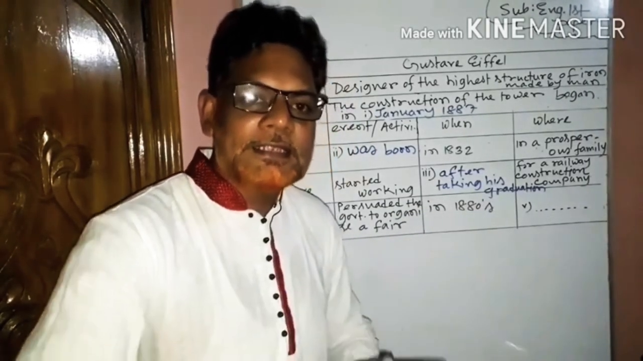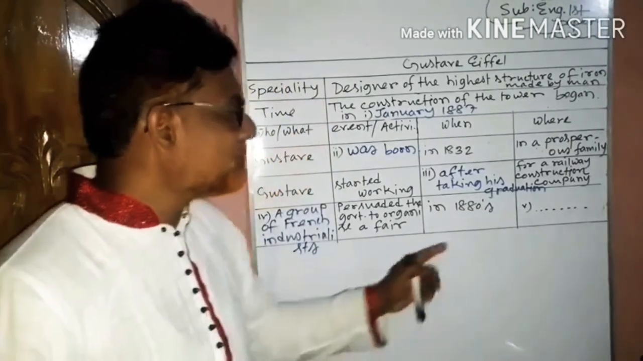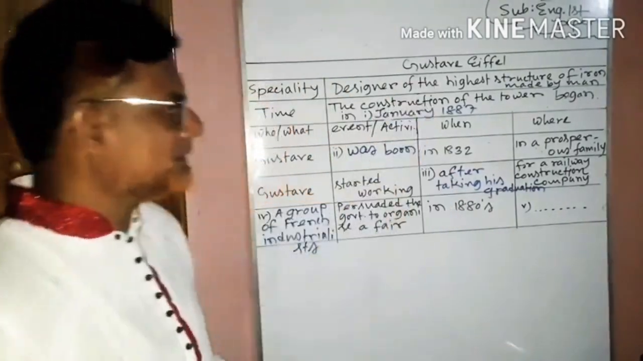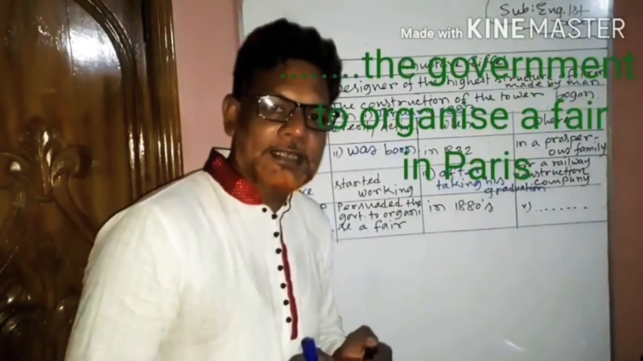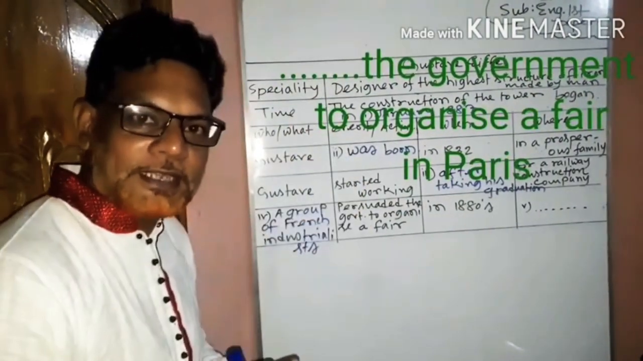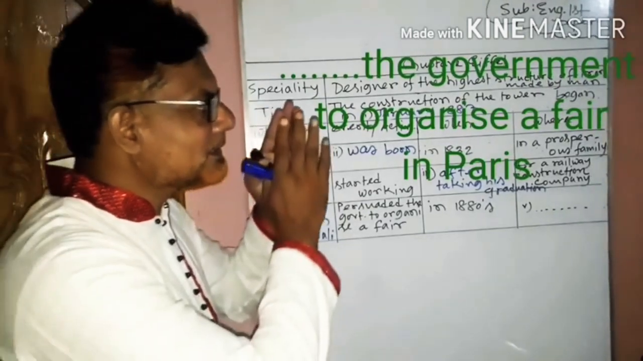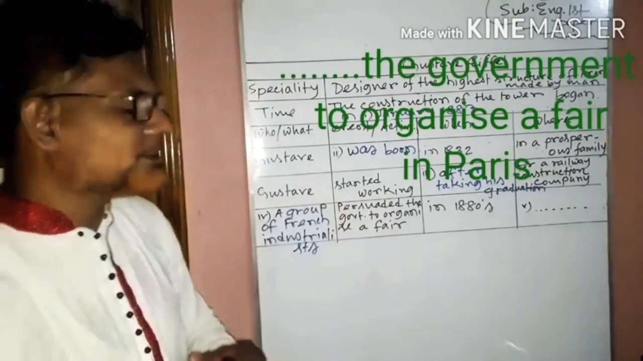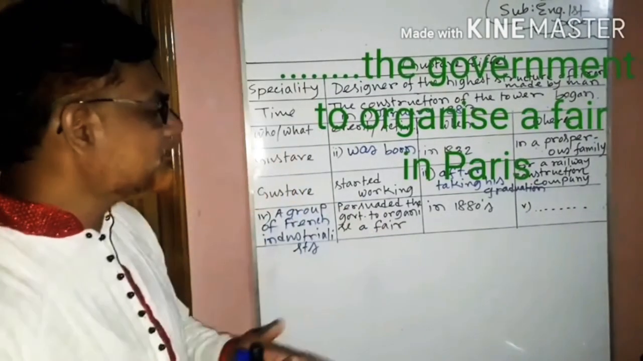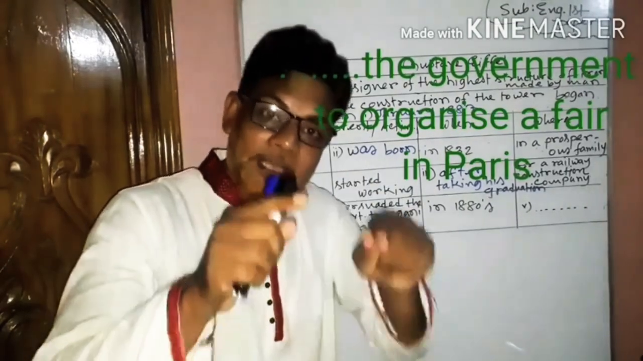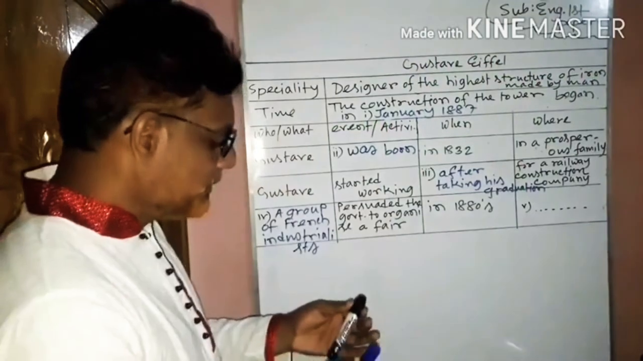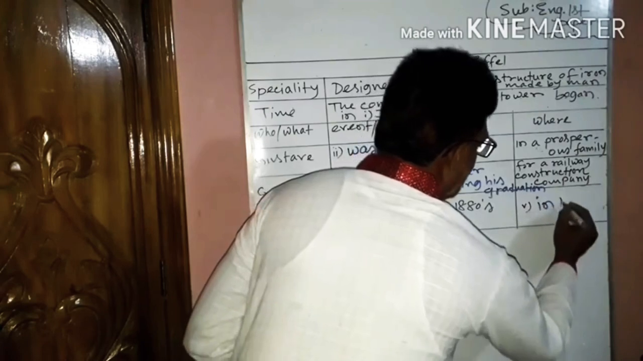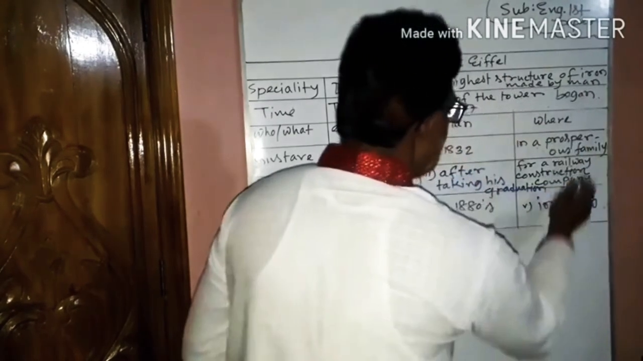Where did they persuade the government to organize a fair? We have to try to find out this information from the passage. So please see the passage once again and see the green colored sentence once again. This sentence is clearly indicating that a group of French industrialists persuaded the government to organize a fair in 1880s in Paris. So the right information here will be in Paris. Where? In Paris.